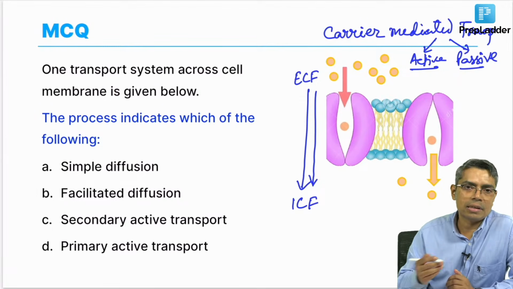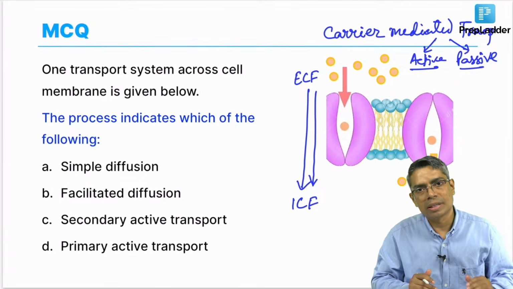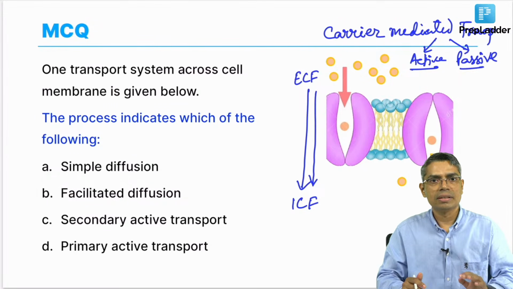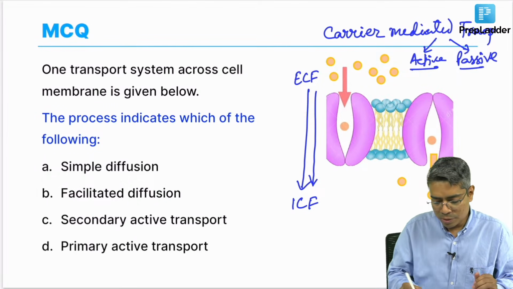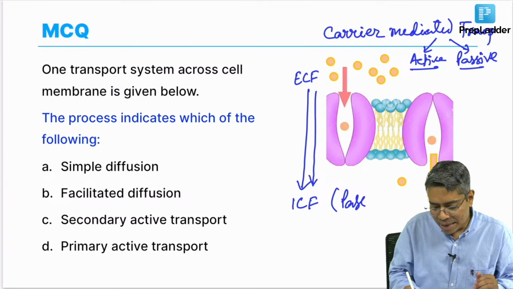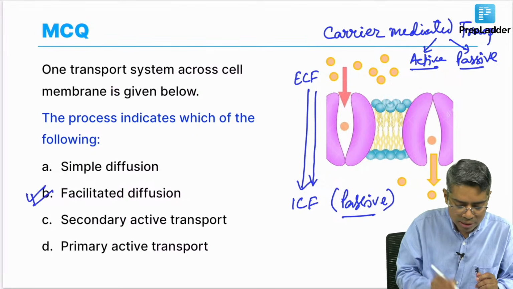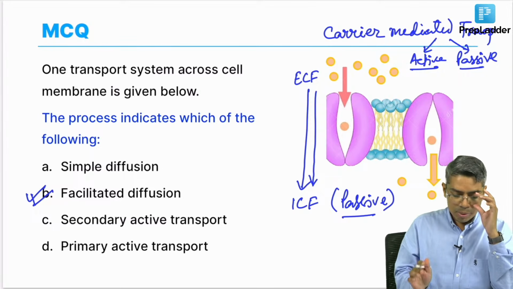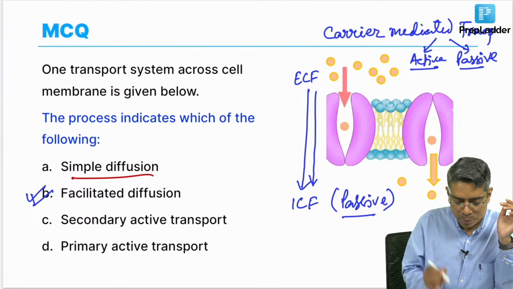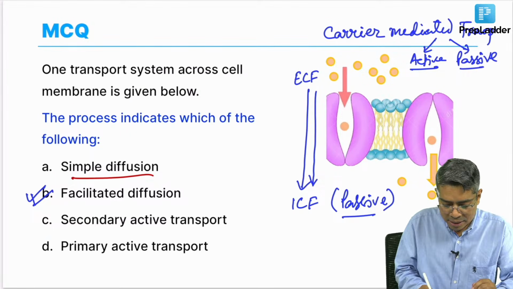Whenever a substance moves along the concentration gradient, in the downhill direction, it is a kind of passive transport. So, it indicates a passive carrier mediated transport. Passive carrier mediated transport is only facilitated diffusion. Simple diffusion does not require a carrier protein. And secondary and primary are both active kinds of transport.